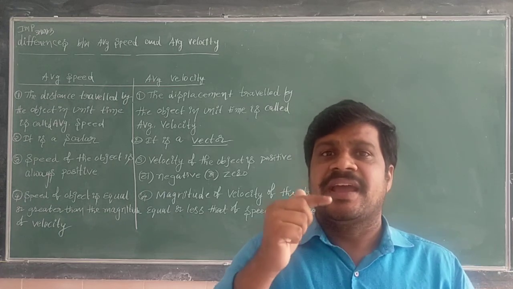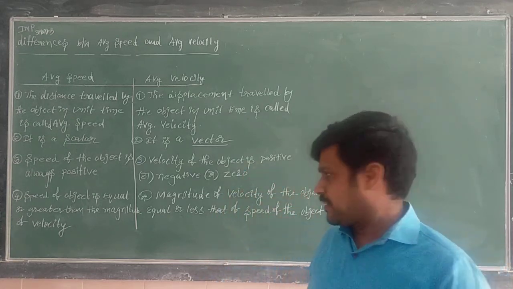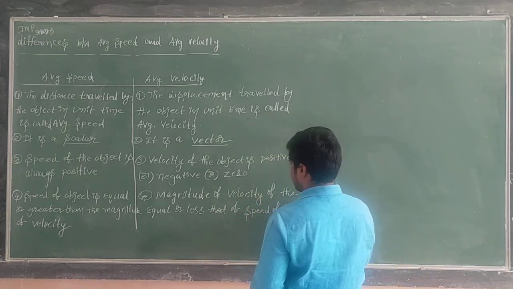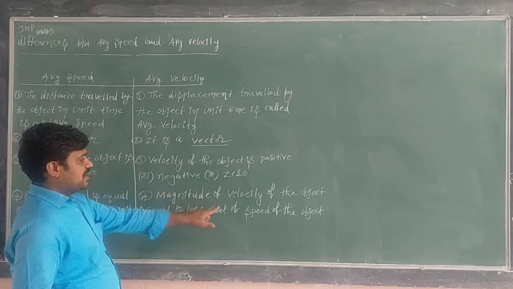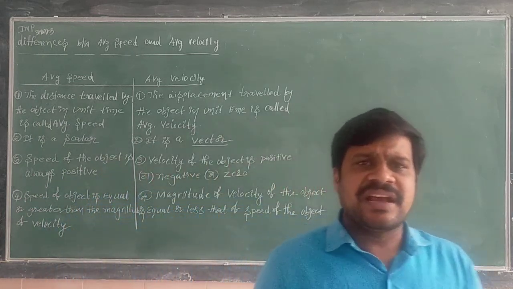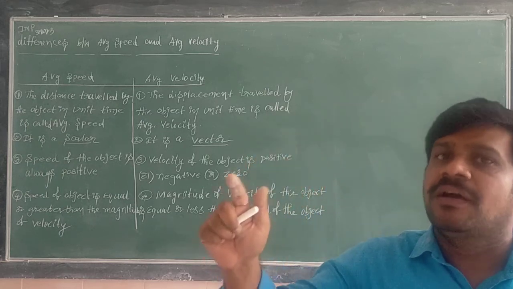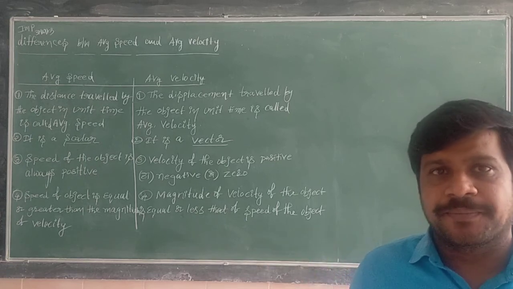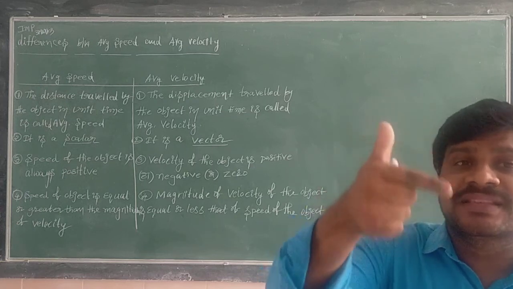Next, velocity of the object is equal to or less than the speed of the object. That means velocity is always equal to speed or less than speed. So velocity is never greater than the speed.